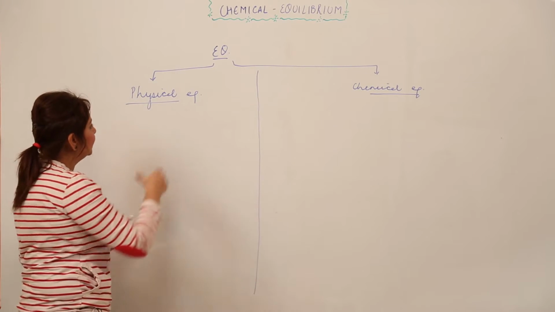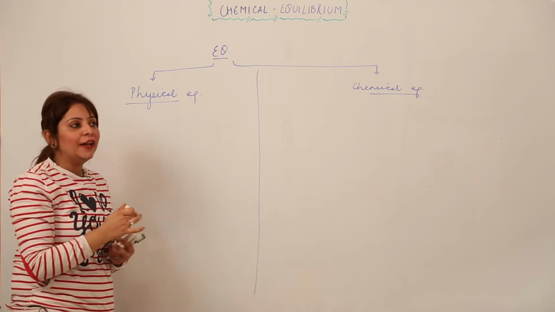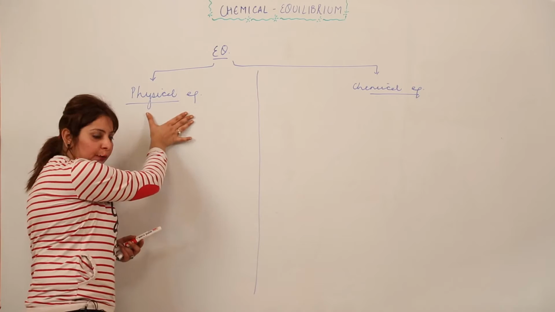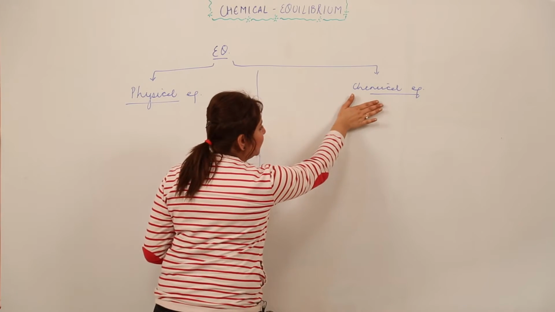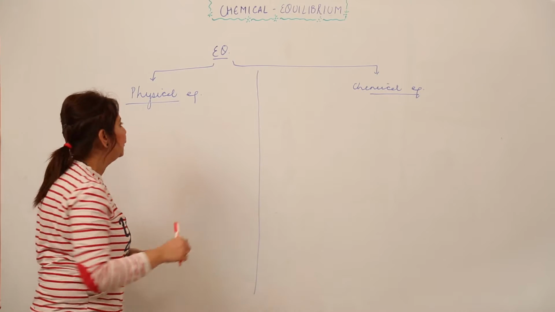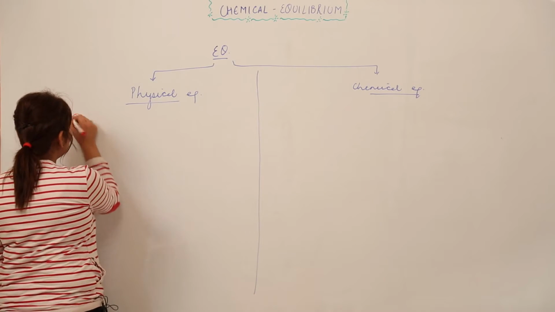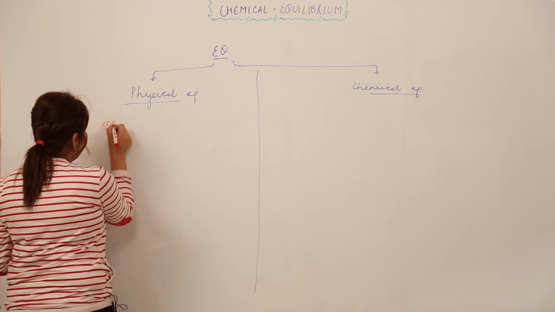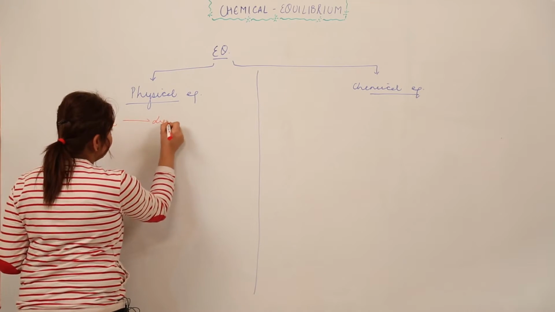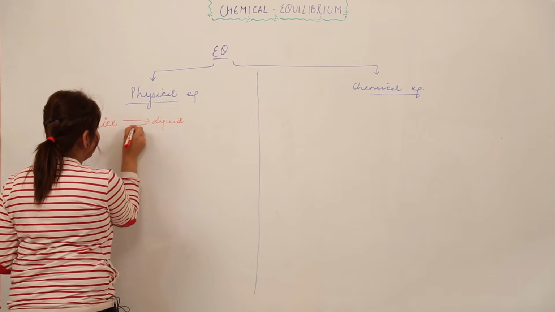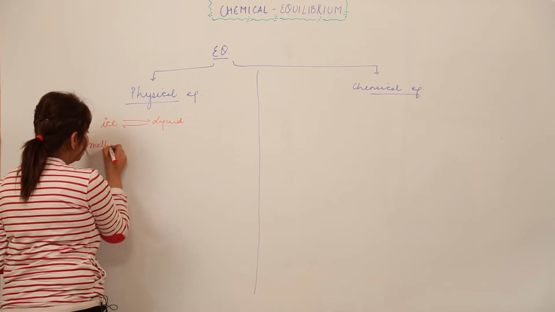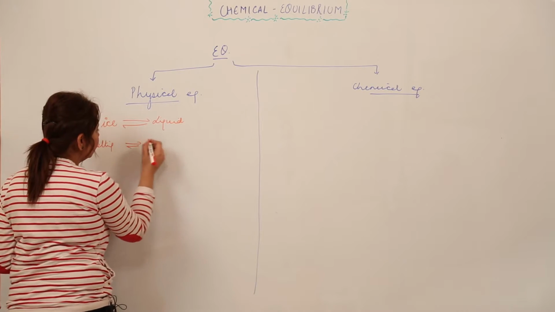So I think you are clear with the terms: when the equilibrium is achieved in physical processes, it is said to be physical equilibrium, and when it is achieved in a chemical reaction, it is said to be chemical equilibrium. Now I am stating a few examples to make you understand. One is that we see the ice gets converted into liquid, and at the same time we can have liquid back into ice. So what is happening here? That means the melting is in equilibrium with the freezing.